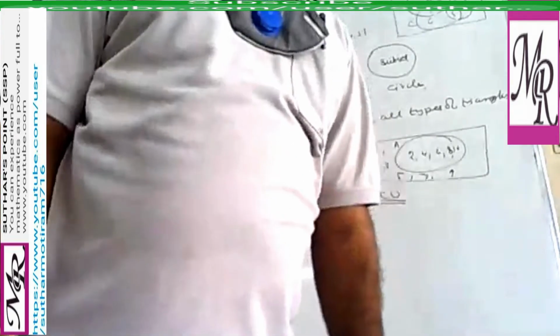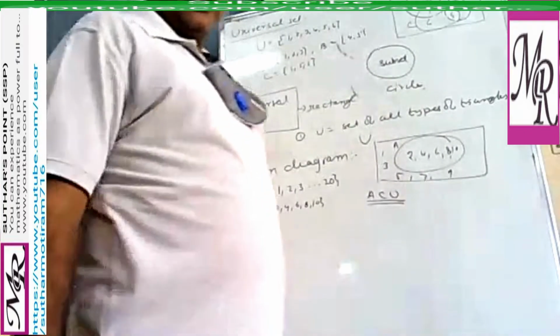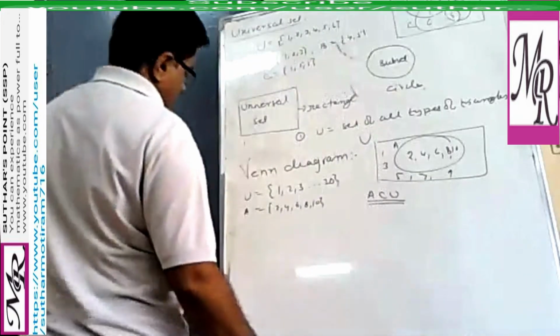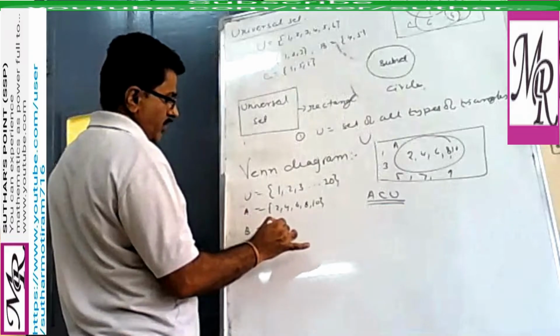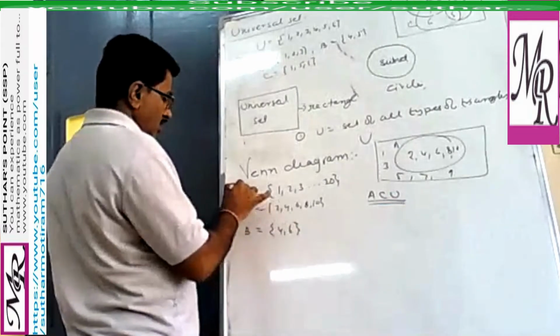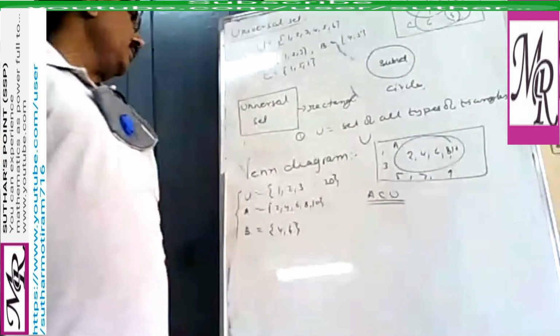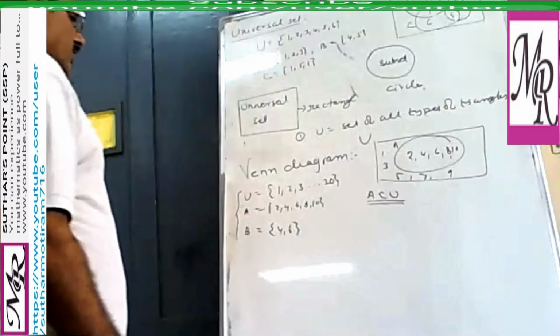Similarly, suppose we have U again, 1 to 10, and A like this, and one more set, B, which is 4 and 6. Now if you write these three sets in the form of a diagram, how can you write?